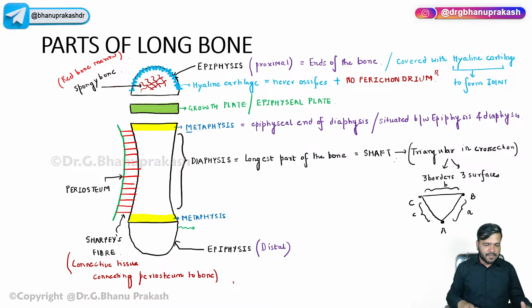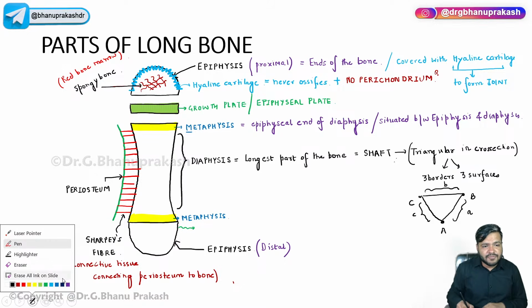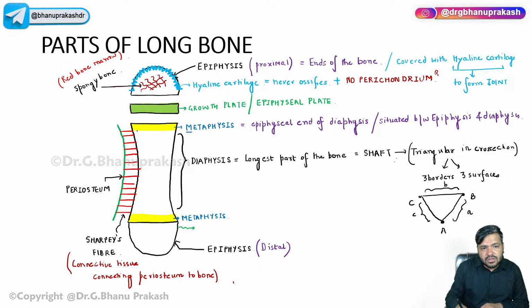Now apart from that, you all have to remember that the shaft is composed of the compact bone. The ends are spongy, and the shaft is formed of the compact bone, right?